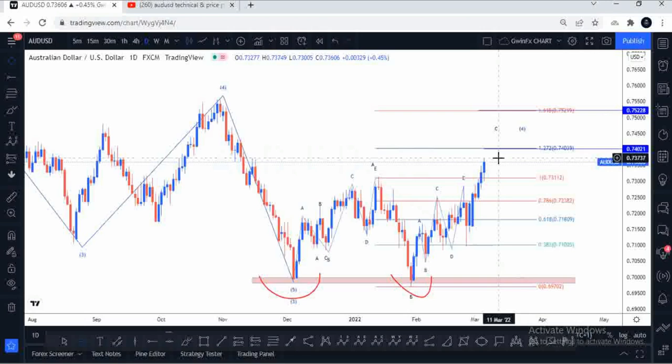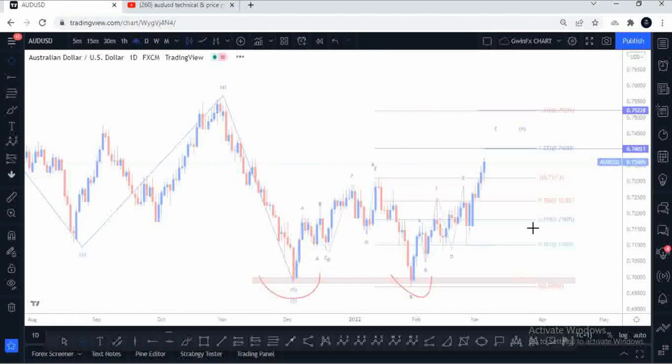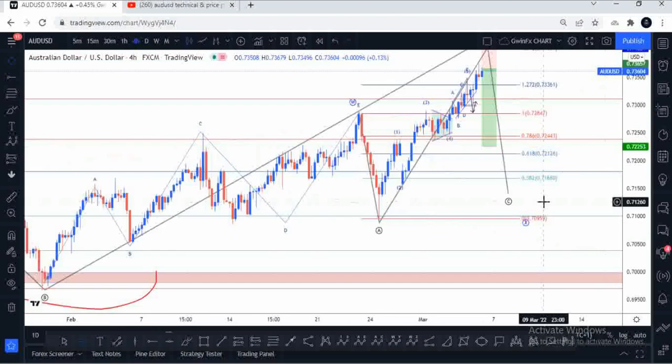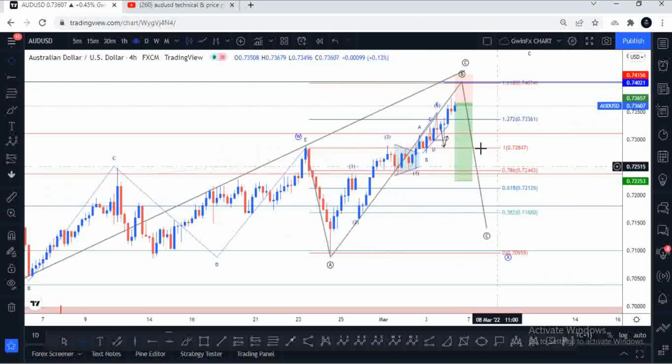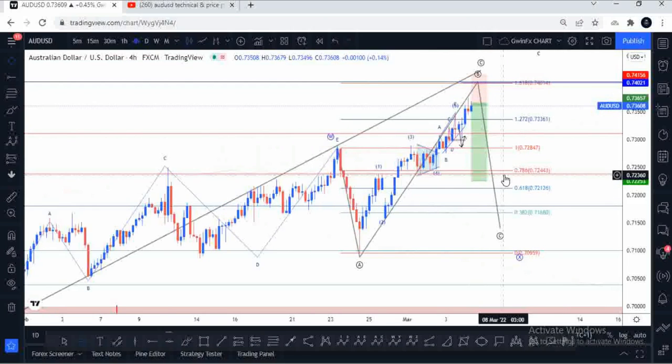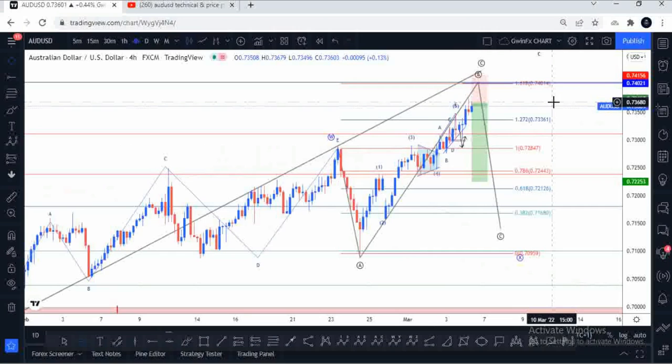But let's go ahead and look at what's happening on a smaller time frame, guys. On a smaller time frame, I'm going to go over to the 4-hourly time frame. This has been sent out to the channel, and I just want to break it down for those of you that are not on the channel: why I want to take this trade, and why I think this is a good position to take.